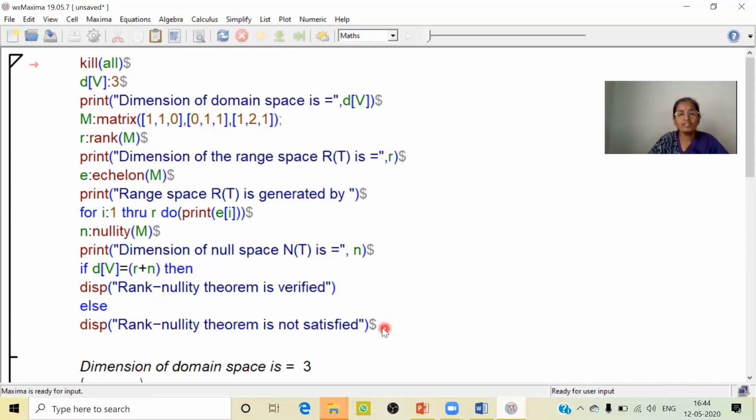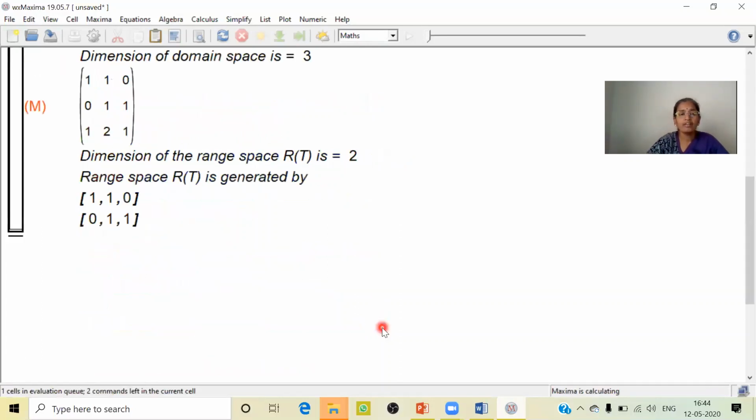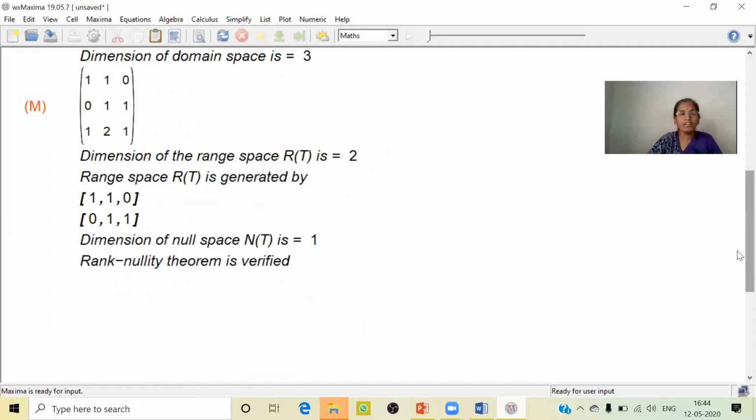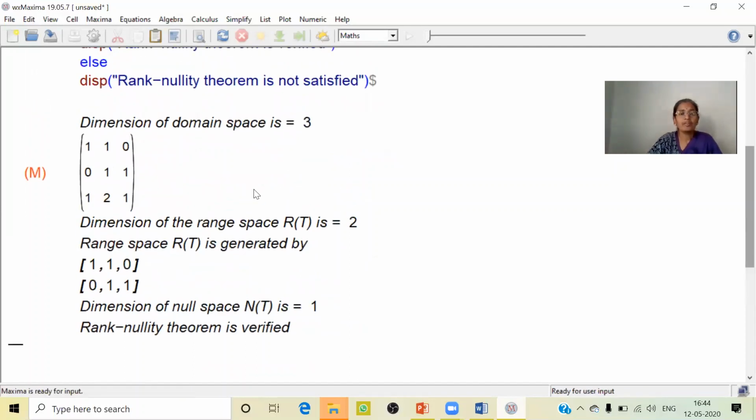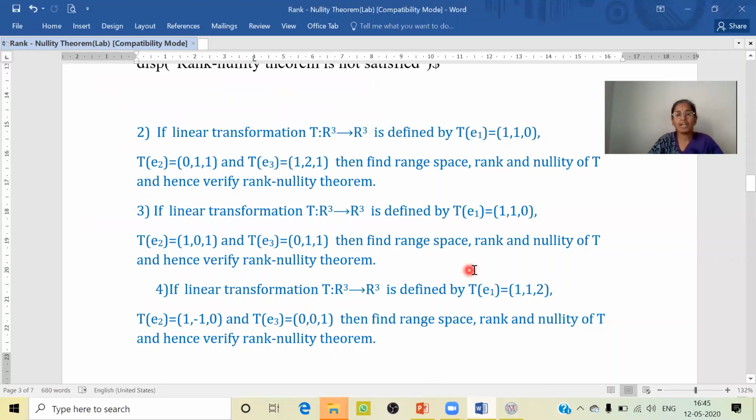Let us execute and see using the shift enter button. So you are going to get: dimension of the domain space is once again 3. Dimension of the range space is 2. Dimension of the null space is 1. And the range space is generated by 1, 1, 0 and 0, 1, 1. Hence, the rank nullity theorem is verified. So likewise, it is enough if you just change the matrix by these images given to us, and then we can verify whether the rank nullity theorem is verified or not.